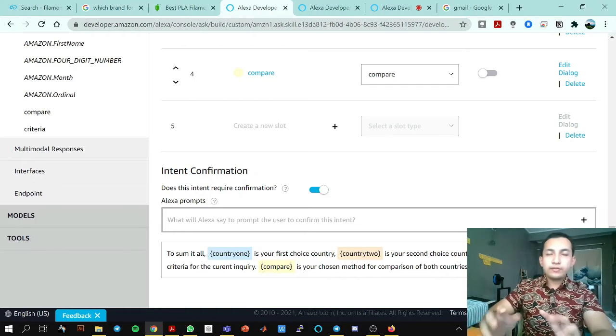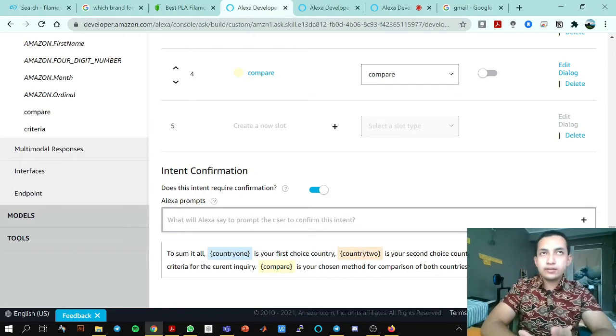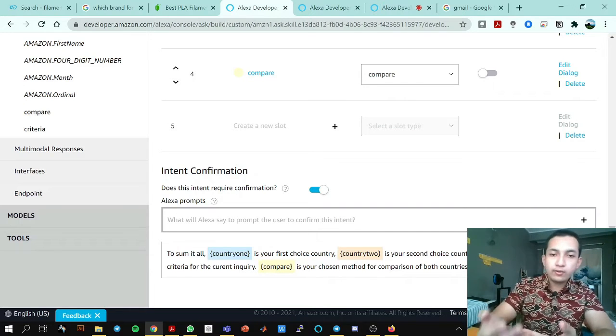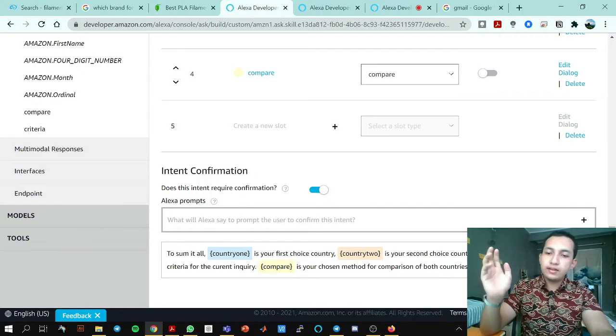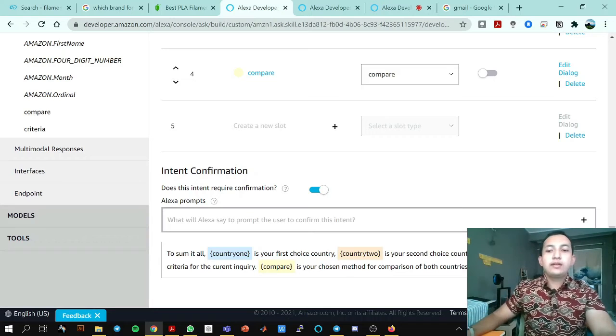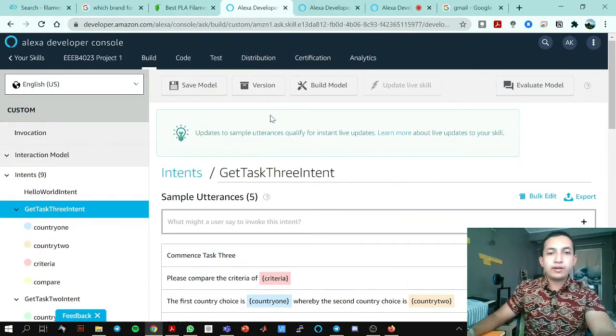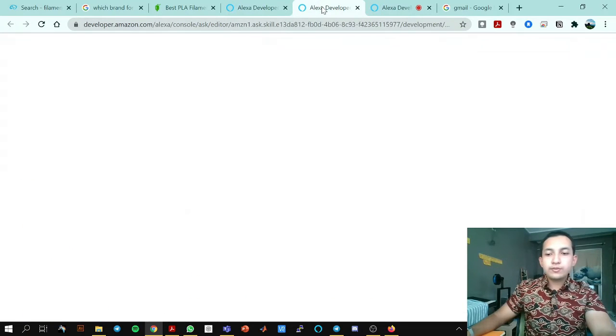So when all of the data has been collected and accepted, only the ones that we want to accept, which I program, then this intent confirmation is where Alexa will ask the user again what kind of data the user wants, and whether this is all he wants, to compare it and make sure that it is correct as required by the user. Okay, next we go to the coding here.